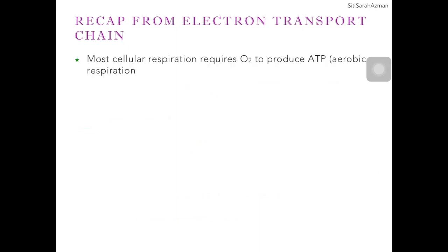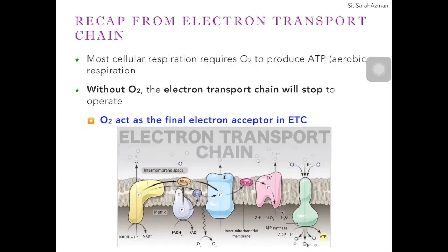Let's just recap a little bit about electron transport chain. We know that in aerobic respiration, the majority of ATP is being produced through oxidative phosphorylation, where electrons from NADH and FADH2 molecules will be transferred to these complexes, and at the end we have chemiosmosis where ATP will be generated.